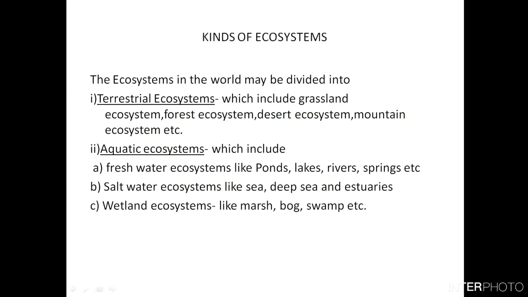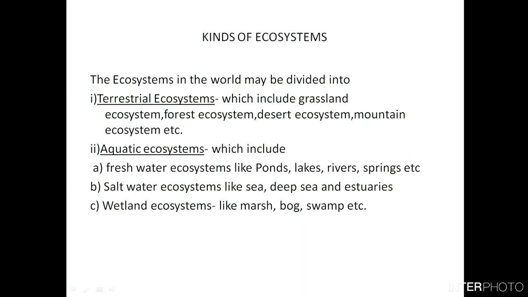Then you have the saltwater ecosystems, the sea and the oceans, where the water is salty. These include the deep sea and estuaries. Estuaries are where the river and sea meet, and they also form one kind of ecosystem.